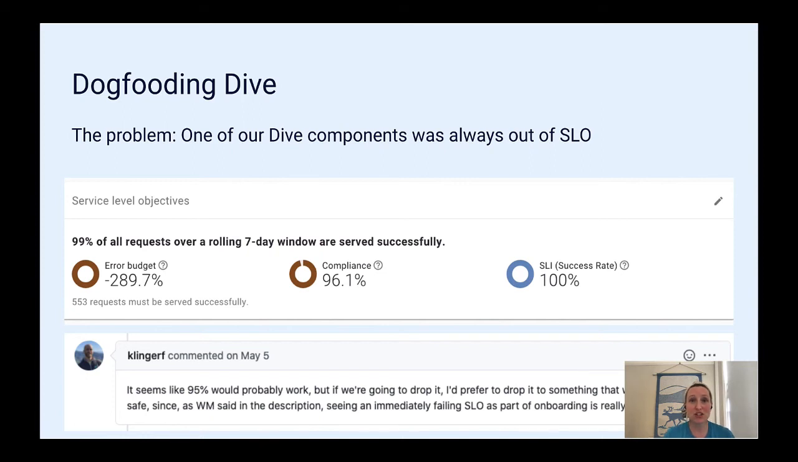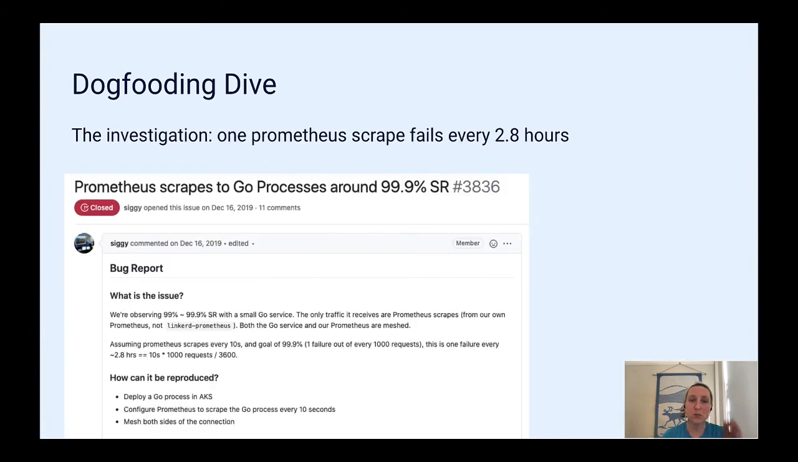So of course, we want to dog food our own services, so we set up SLOs to be automatically added for Dive components. But when we added SLOs to the Dive agent, it highlighted to us that our agent was always out of SLO. How could this be? The only thing this component does is to get scraped by Prometheus, so this should be at 100%. So we filed a bug report in the Linkerd repo. Our coworker Siggy filed this ticket.